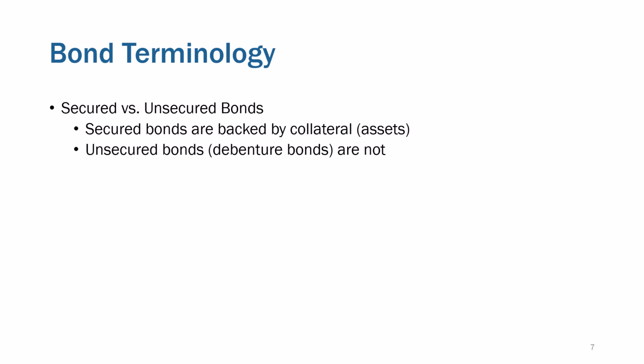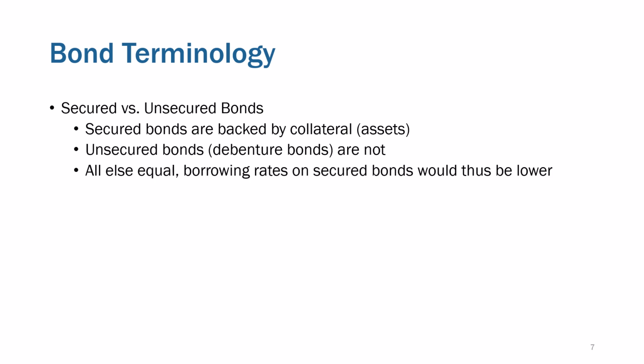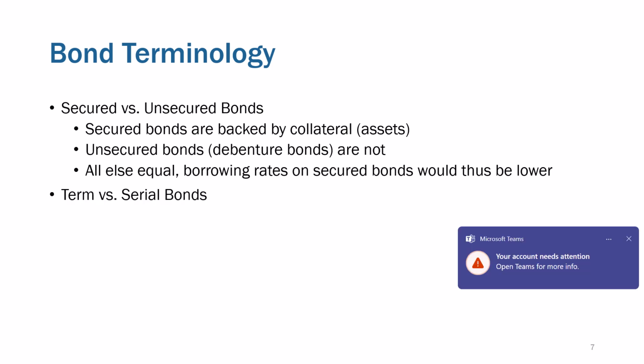Disney has such a strong, powerful name that people are willing to take on some risk to invest in the Disney bonds. But if you had a really small company, when they have bonds or debt or something like that, they usually have to have collateral. So all else being equal, borrowing rates on secured bonds would thus be lower, unless you're huge companies like Disney. Then it's not going to make a huge difference.